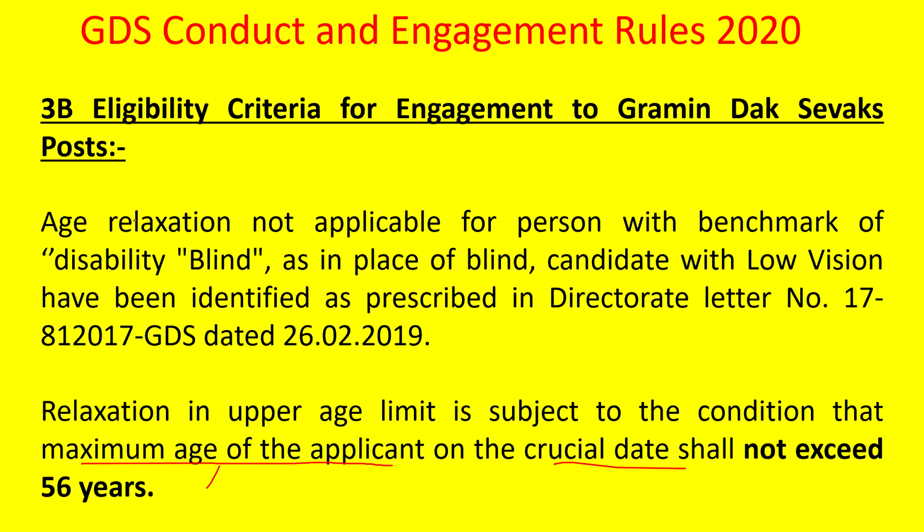One more condition is that age relaxation is not applicable for persons with benchmark disability of blindness; in place of blind, candidates with low vision have been identified by the directorate letter number. So that is also there.